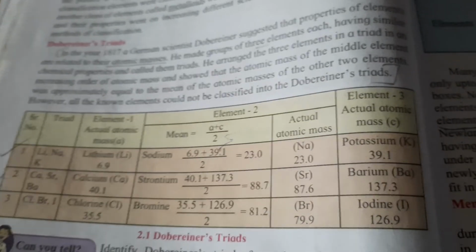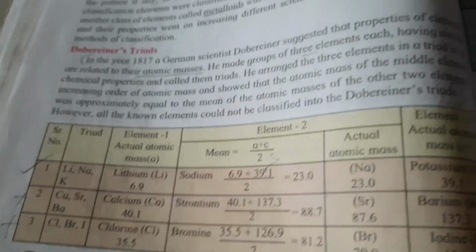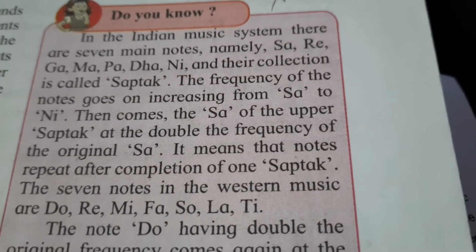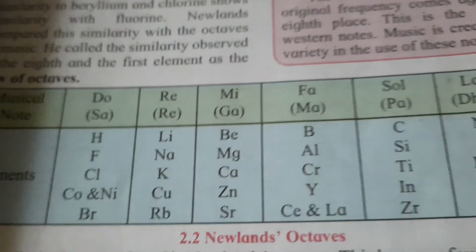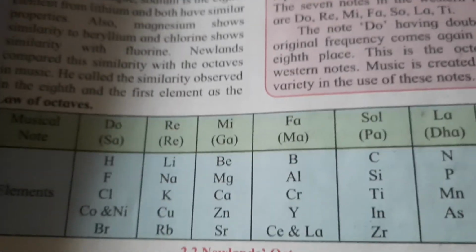Now if you see page number 16, there is a table. Of Dobereiner's triad, only the first example is in your portion. Then come to page number 17, Newland's octave. This table is cancelled. Nothing will be asked from this table. Don't learn this table.